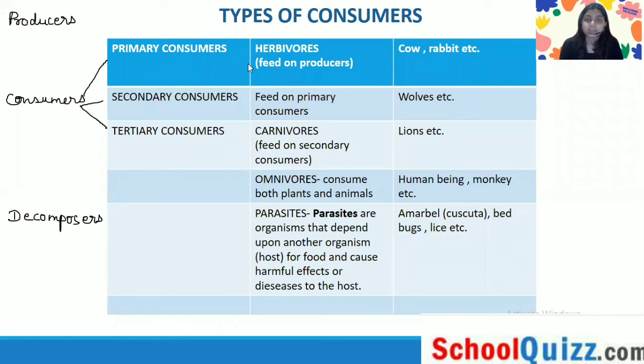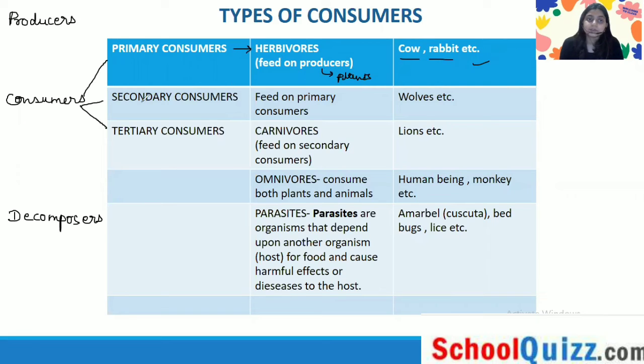Okay, so let's see the primary consumers. The primary consumers are also called the herbivores, because they feed on the producers. And what are the producers? Producers are basically the plants. So they are the herbivores, and producers are the plants. These herbivores are basically vegetarian. They feed on the producers, and producers are the plants. So examples would be cow, rabbit.